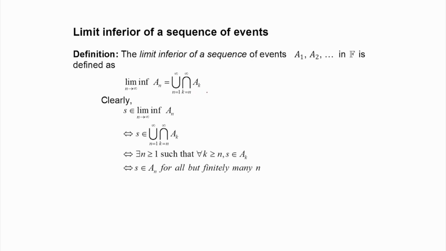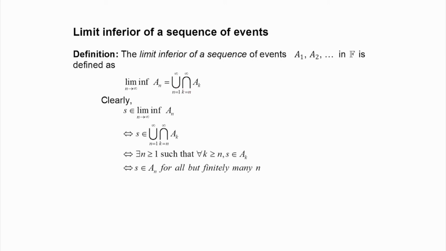Therefore, we can find the limit, that is the union of this sequence, which is now a monotonic sequence. Now we can apply the continuity theorem.